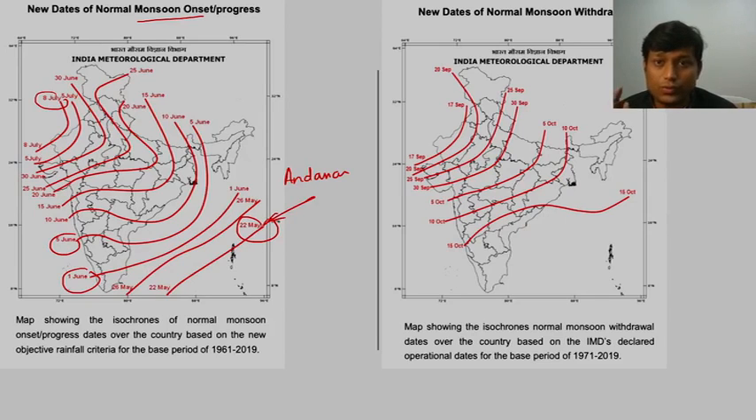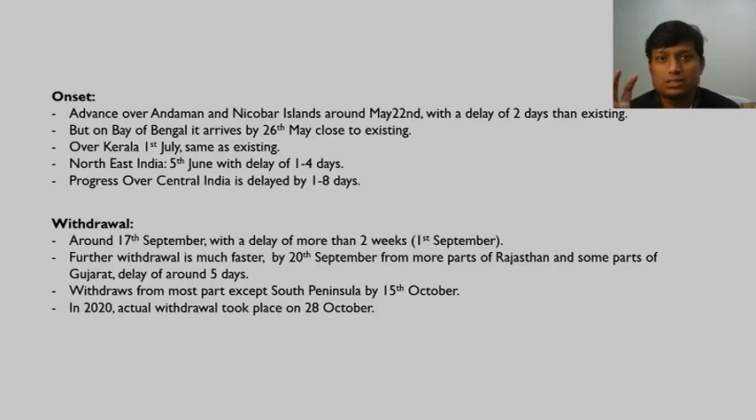Similarly there is withdrawal of monsoon. So onset hit the northwest India last. Similarly withdrawal would start first on 17th of September from northwest India, and gradually by 15th of October it would have been withdrawn from most of India except the southern peninsula, because after this particular withdrawal there is the northeast monsoon which hits the southern peninsula. So that is another story. Now let us summarize. So this is just a summary of comparative dates.